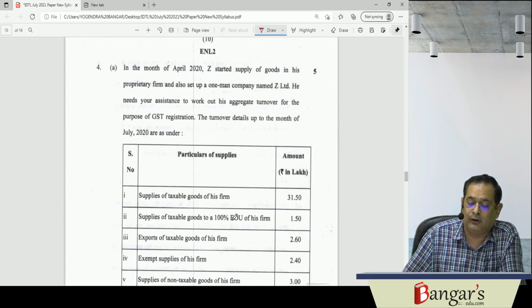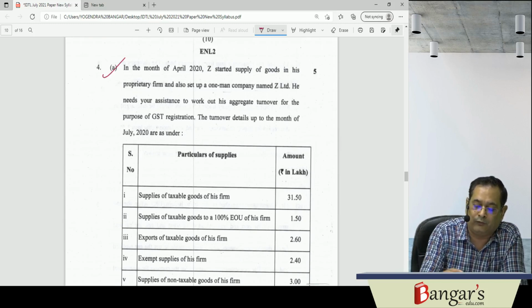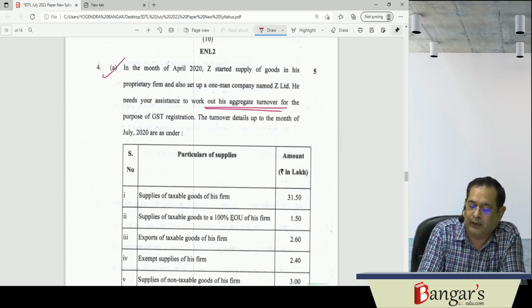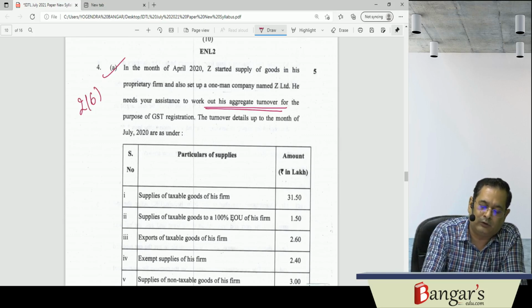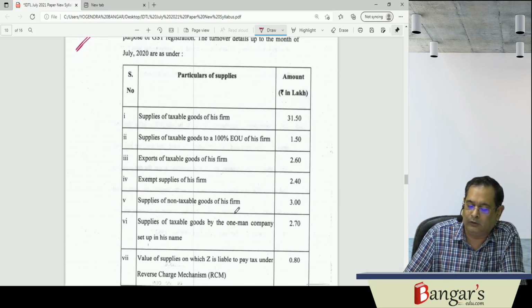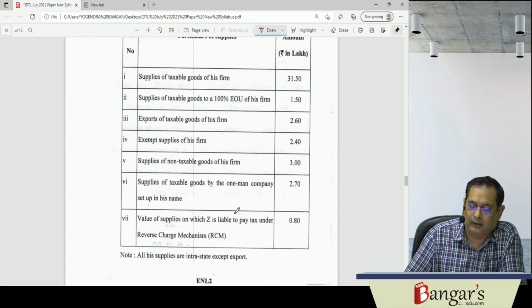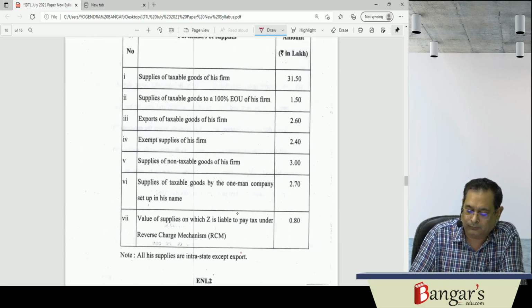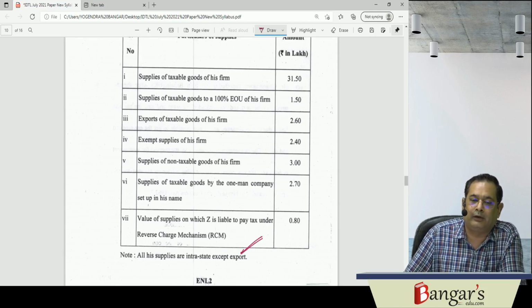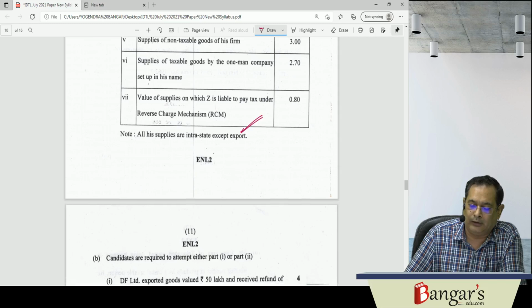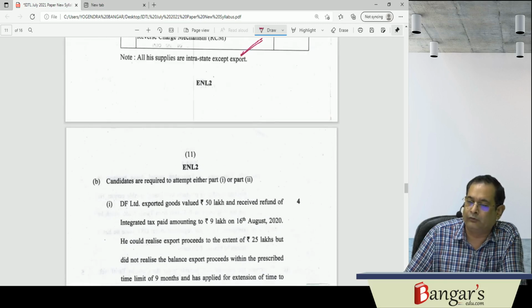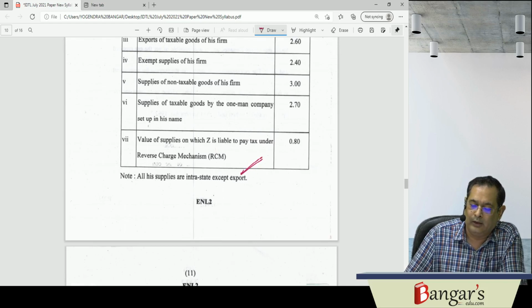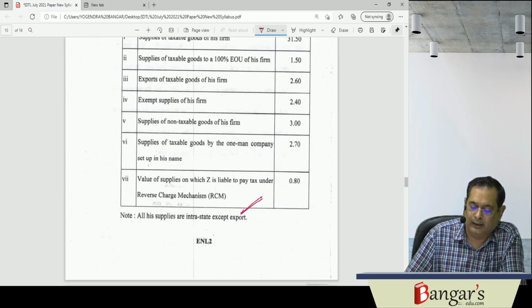Then question number 4A was dealing with the working of aggregate turnover. As per the provisions of section 2.6, you have to determine the aggregate turnover. It's not a difficult question. You have to write the meaning of the aggregate turnover, and calculate the values accordingly. And as you are aware, if supplies are made on which you are required to pay tax under reverse charge mechanism, the same will not form part of the aggregate turnover. Exempt supplies and non-taxable supplies will all be included for the purpose of determination of the aggregate turnover.